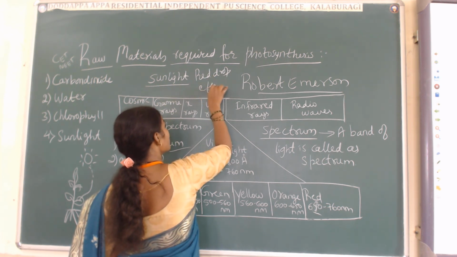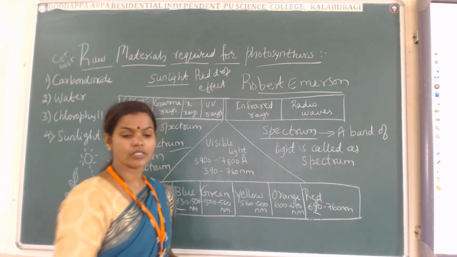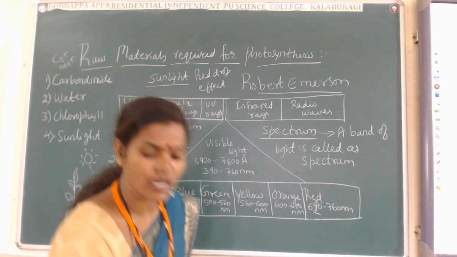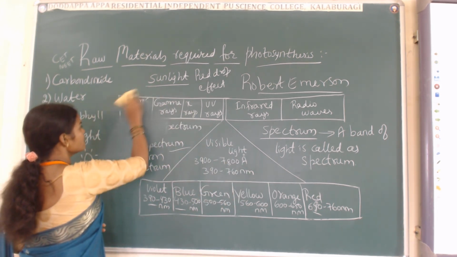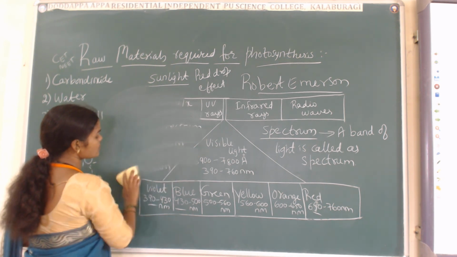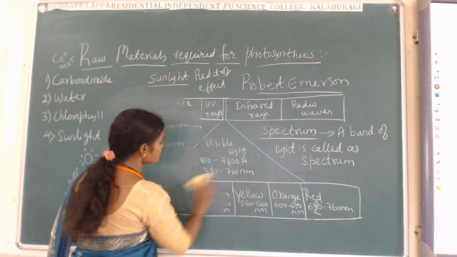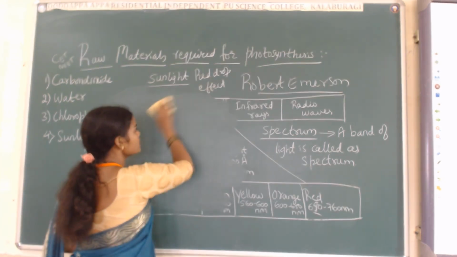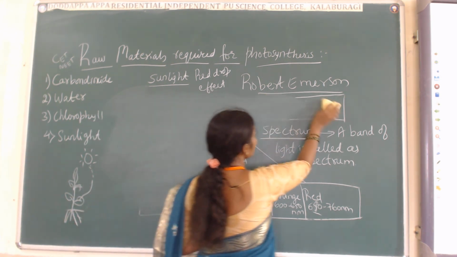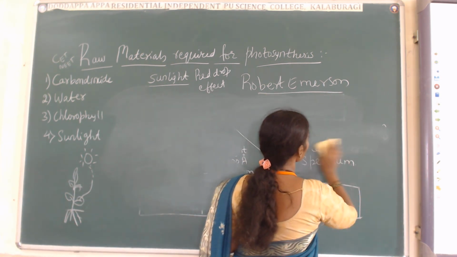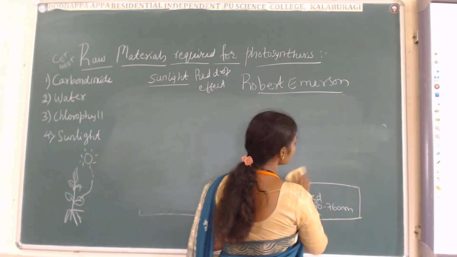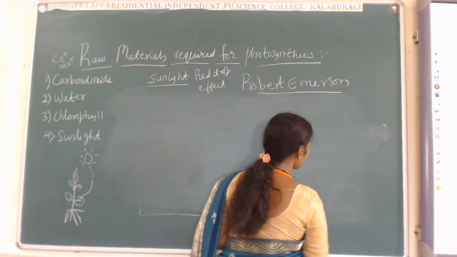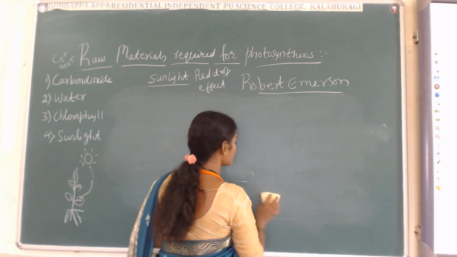Red drop effect, or it is also called Emerson's enhancement effect. Because who has discovered this red drop effect? That is Robert Emerson. So since Robert Emerson has discovered the red drop effect, it is also called what?